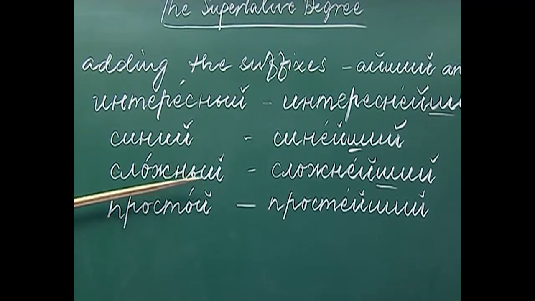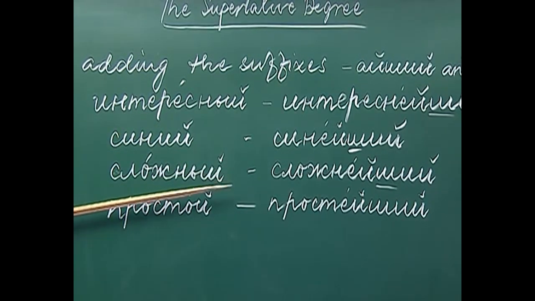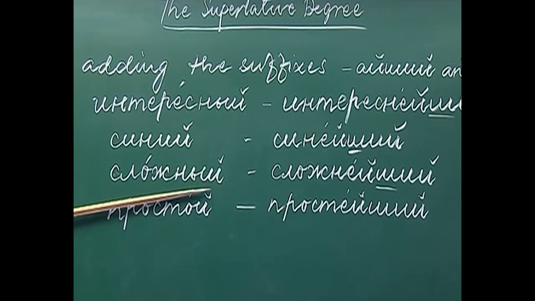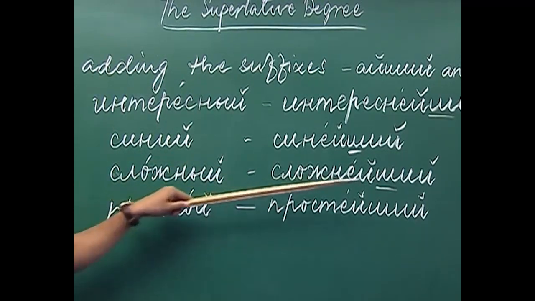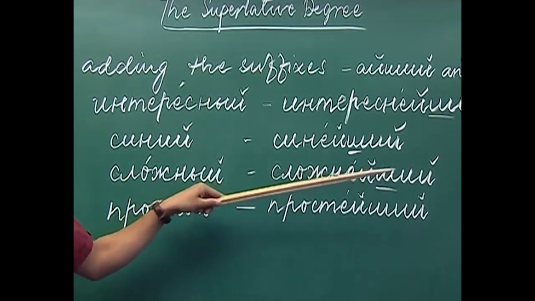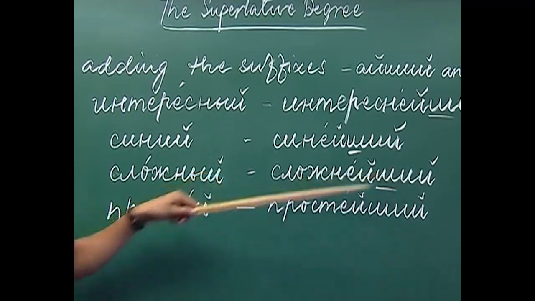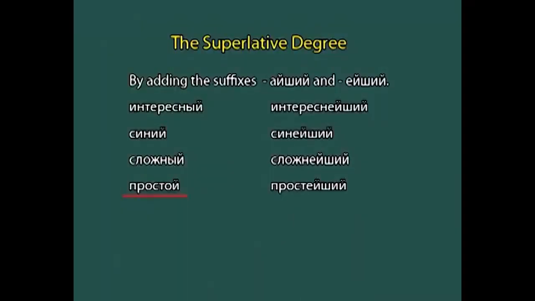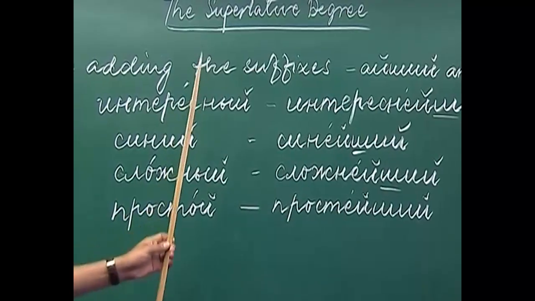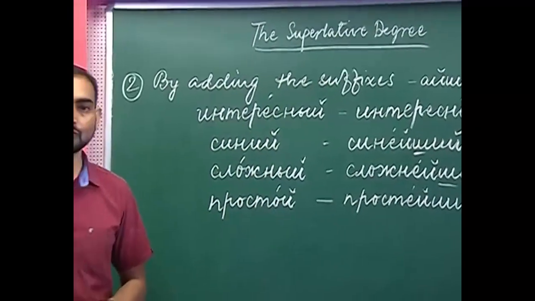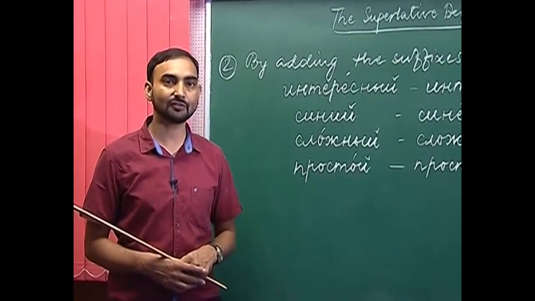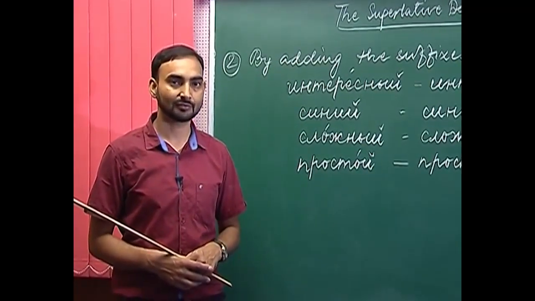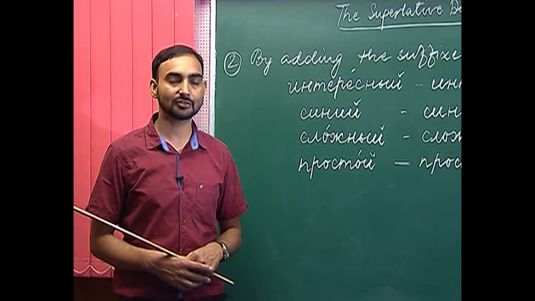The next is slozhni. Slozhni is complex or difficult. So, how do you form its superlative degree? Slozhneishi. We are adding the suffix ye-she. And the last example I have written here is prostoi. Prostoi is simple. Prosteishi, simplest. So, these are a few examples where we use the suffix ye-she to get the superlative degree. Now we will move on to our next topic.